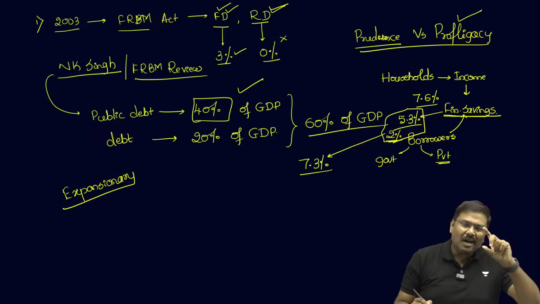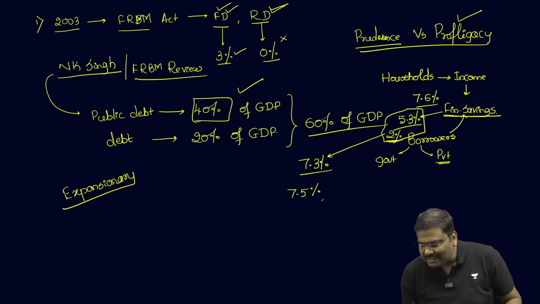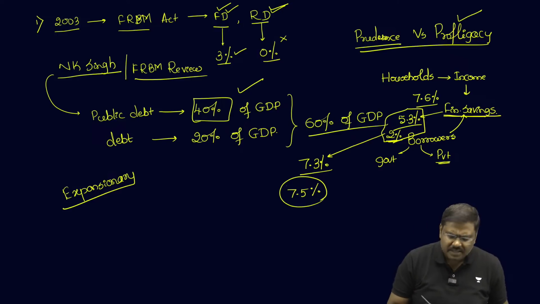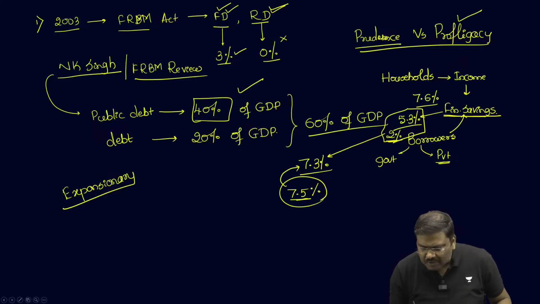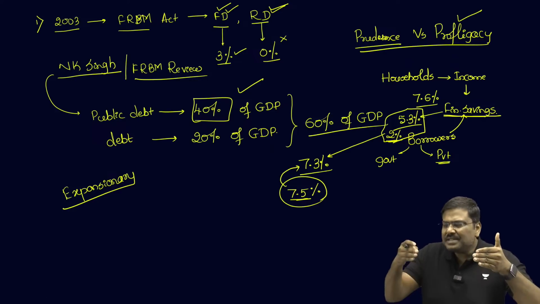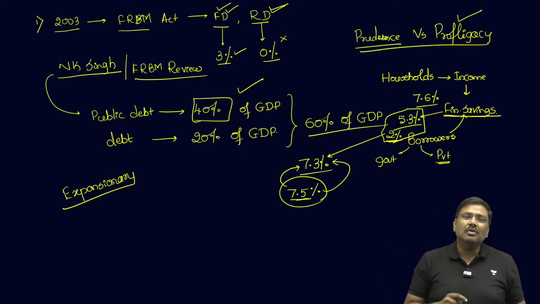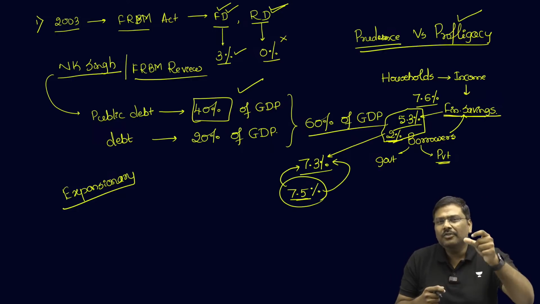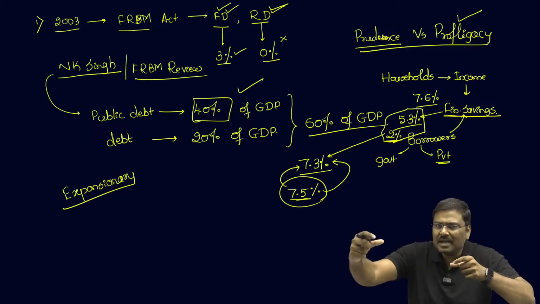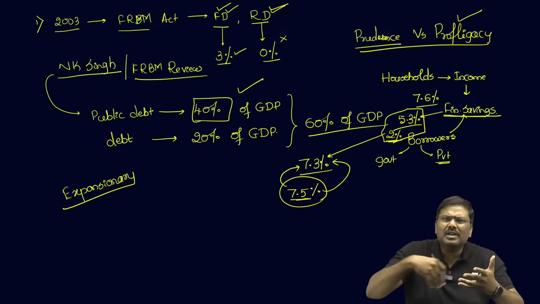Now, if you remember the earlier calculation that I did, the total fiscal deficit of the center plus state will become 7.5%. Are you able to understand this? If the borrowing is 7.5% of GDP, does it not mean that the center plus states put together will corner the total amount of investments in India, the net foreign investments plus household savings? The center plus state will simply corner all of this money.